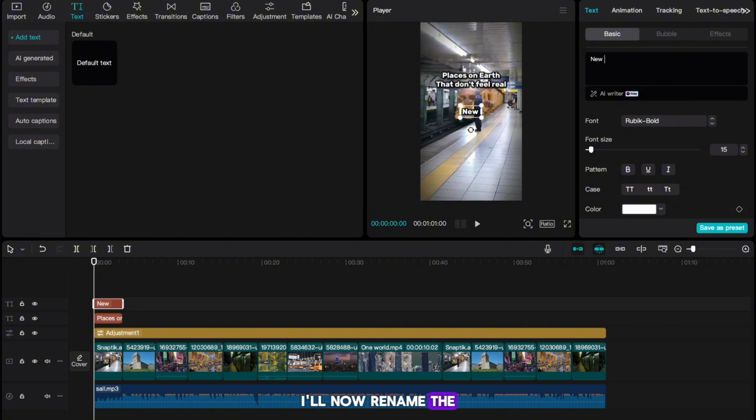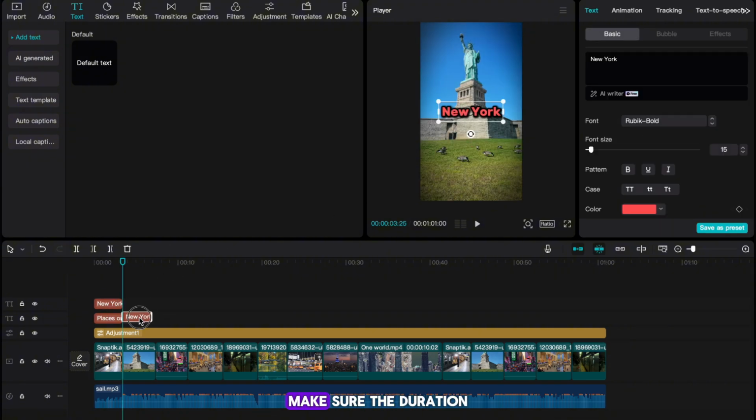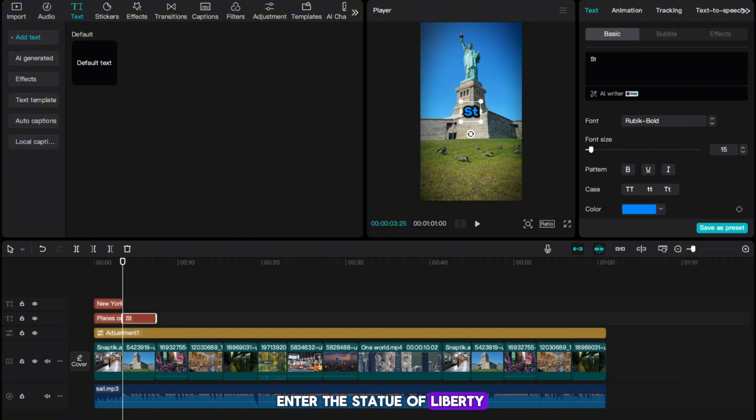Now grab the new text and position it in the middle of the screen. I'll now rename the text to New York. Once that's done, I'm going to enlarge it and give it a color. You now want to copy this text over to the next image. Once it's here, make sure the duration lasts the entire image. Now head to the top right, and I'm going to enter the Statue of Liberty into the text box. I'm also going to head down and give our text a different color.